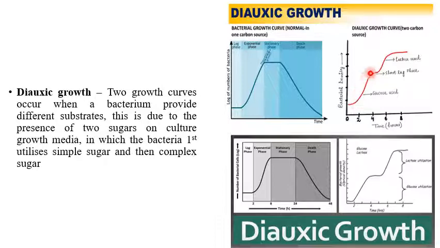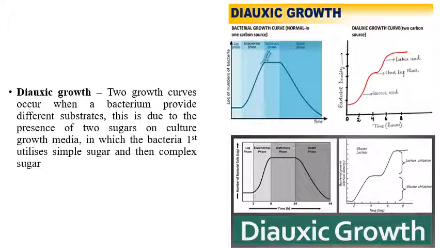First, after the glucose is used up, the growth curve increases and the stationary phase occurs here. Again, due to the presence of the second type of sugar, the growth curve increases again. This will happen twice. Two types of growth curves will happen, and that is diauxic growth. There is not much confusion here.